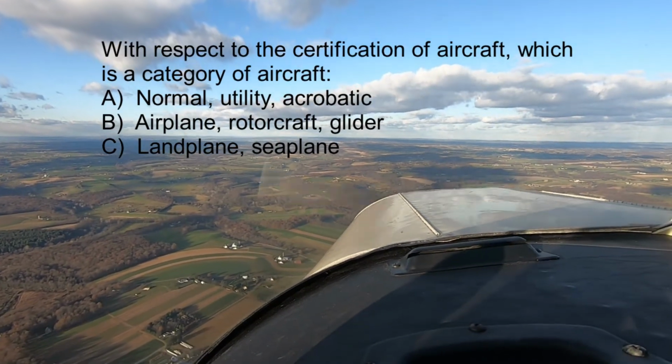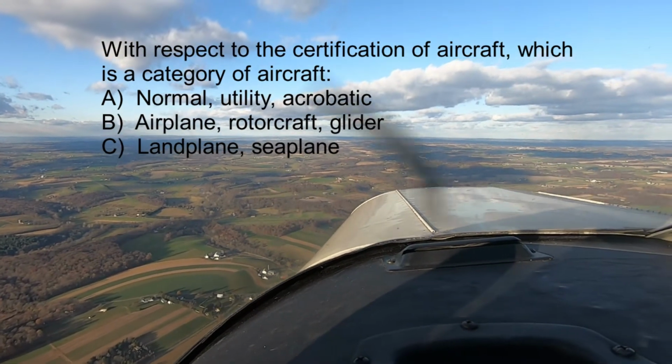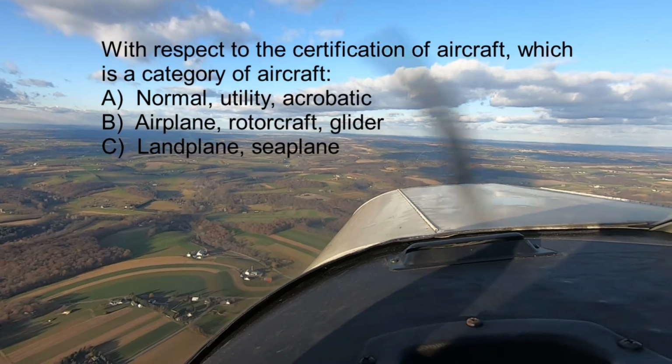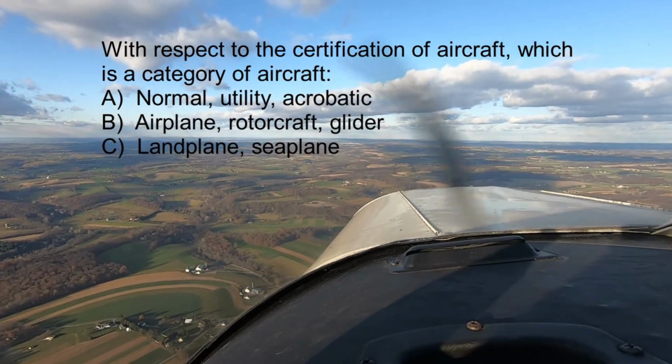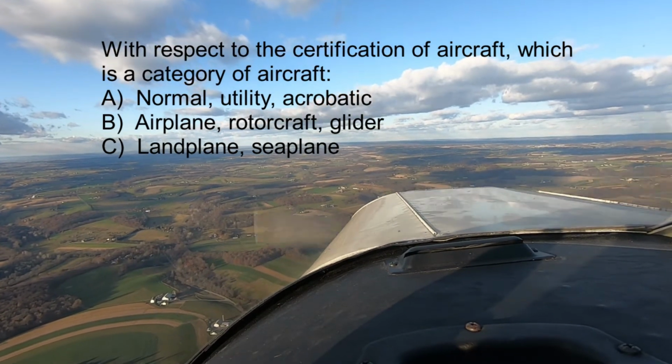Question number 3. With respect to certification of aircraft, which is a category of aircraft? A. Normal, utility, acrobatic. B. Airplane, rotorcraft, glider. Or C. Land plane, seaplane. So the answer is A.